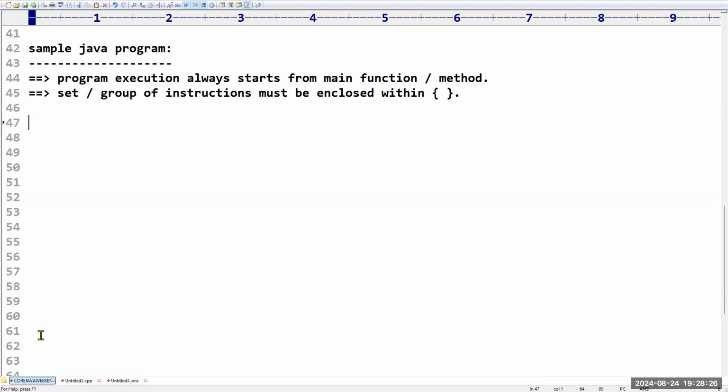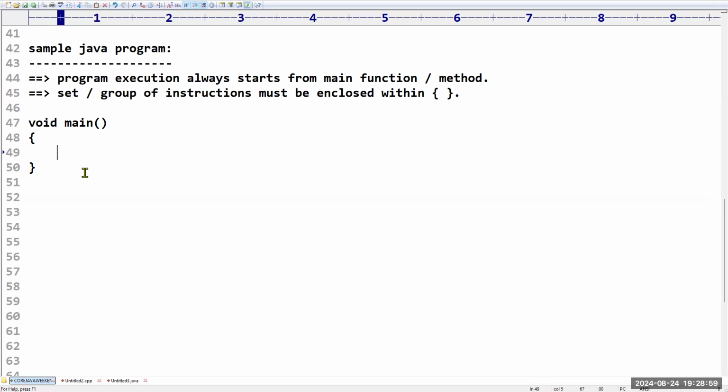But for us trainers, Java has given one beautiful opportunity. What is that opportunity? We can write a Java program in a simple manner like void main. That's all. Simply you can take the code here. If anyone is asking, sir, is it difficult? No. Why? Because program execution always starts from main. It is not returning anything. That's why I have taken void. It is not returning any value. And in between, whatever statements you are taking, they are going to execute. That's all. Very simple thing.